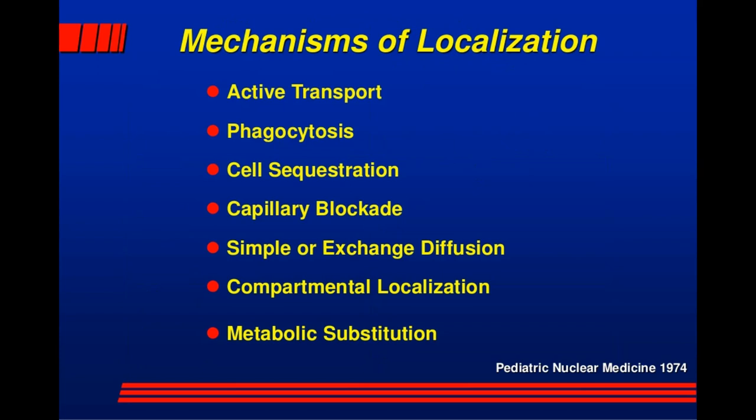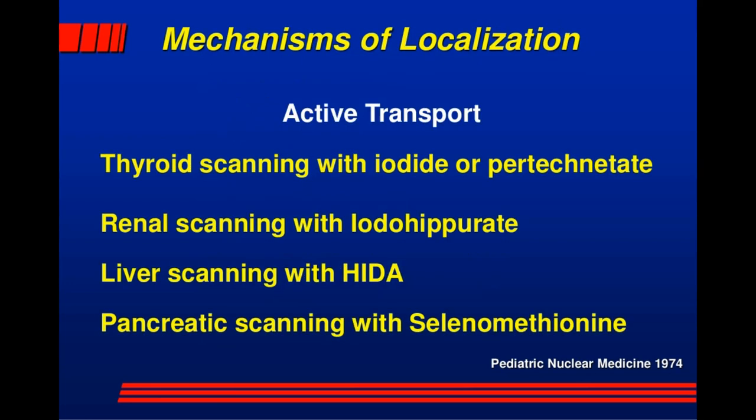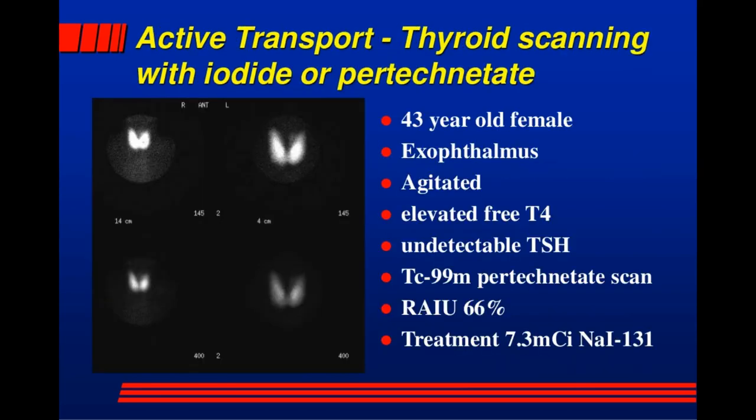Mechanisms of localization: active transport, phagocytosis, cell sequestration, capillary blockade, simple or exchange diffusion, compartmental localization, metabolic substitution. Active transport includes thyroid scanning with iodide or pertechnetate, renal scanning with iodohippurate, liver scanning with HIDA, and pancreatic scanning with selenomethionine.